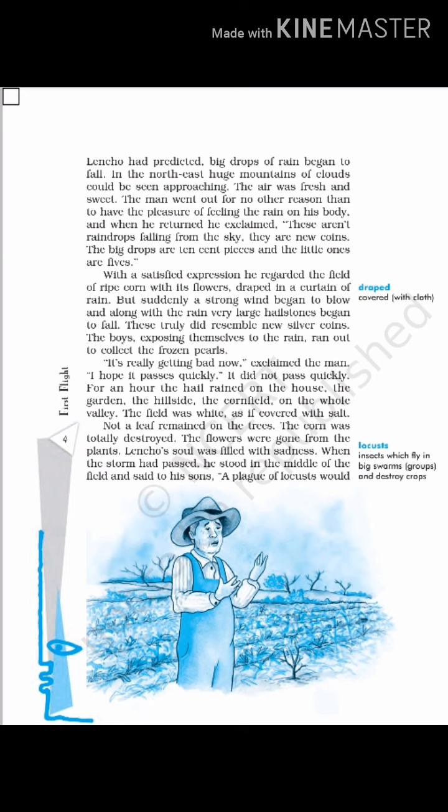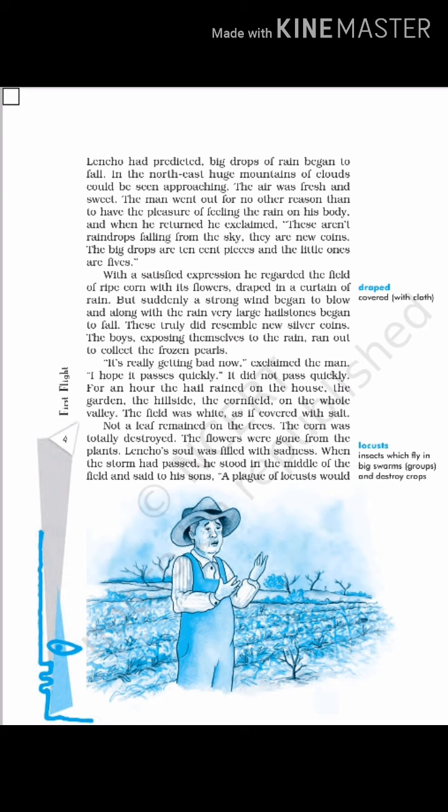But suddenly the situation changes. There is a strong wind which begins to blow, and large hailstones begin to fall. Though they resembled new silver coins, they did just the reverse for Lencho's field. Unfortunately, as the children collect the frozen hailstones just for fun, Lencho realizes that things are going bad. The hailstones could destroy the crops and all his dreams would come to nothing.